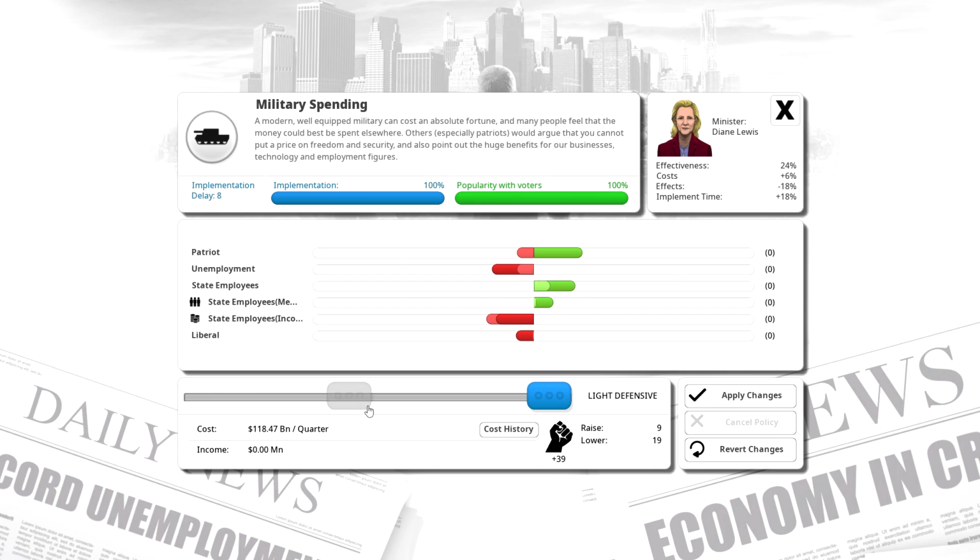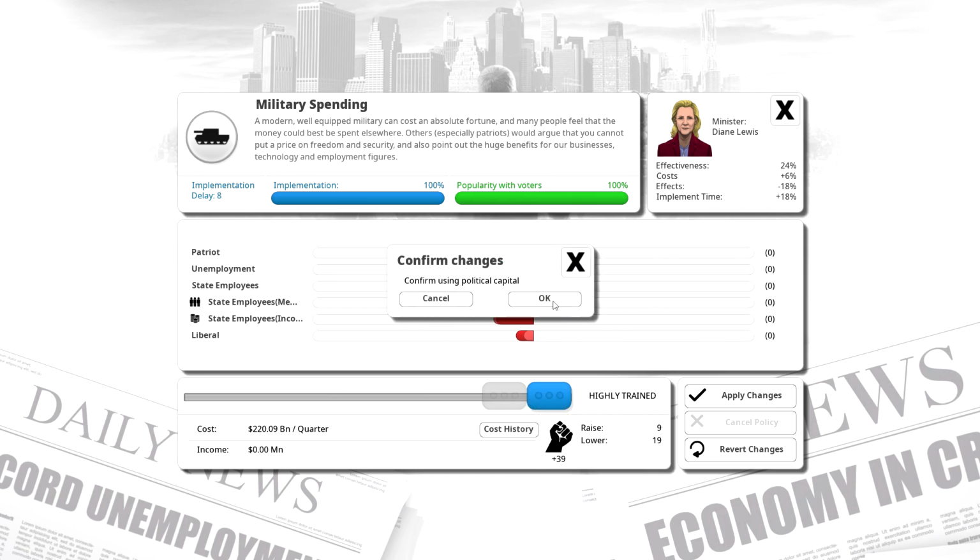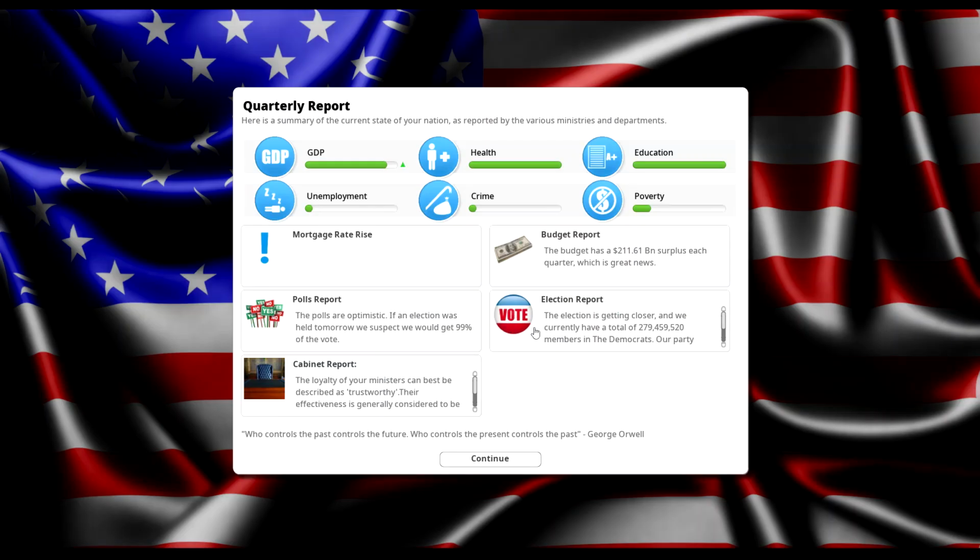Reservists, you have light defense, well-trained, highly trained, and overwhelming force, which is what we currently have. We'll drop it down to highly trained, down to like 220. So we still have a really good military. Okay, so our budget is good because we still have a surplus.